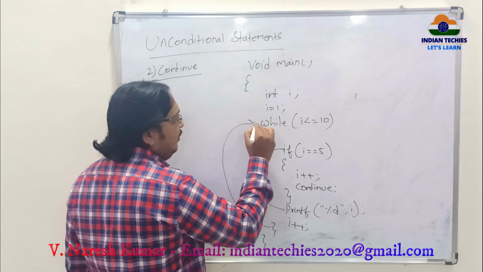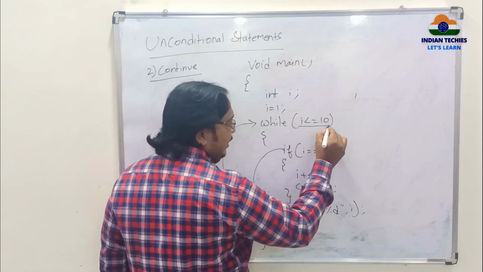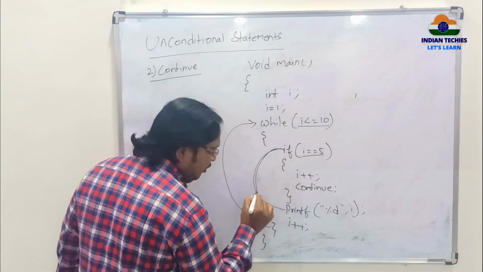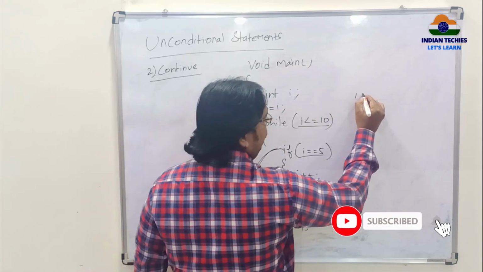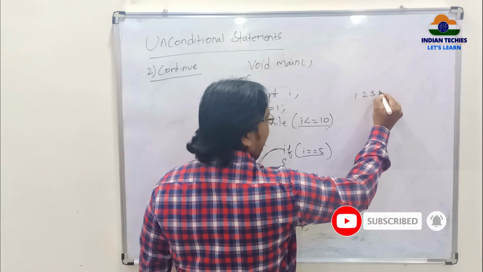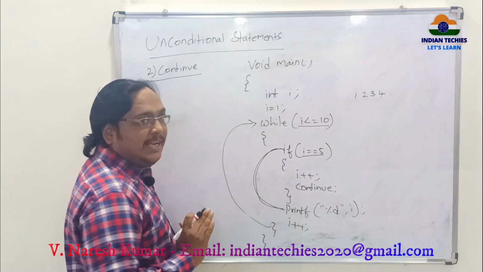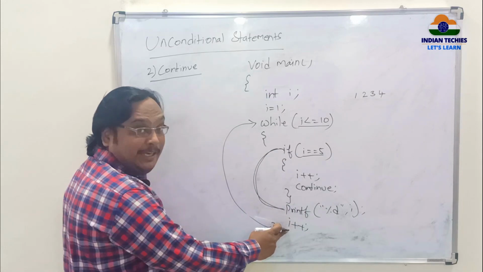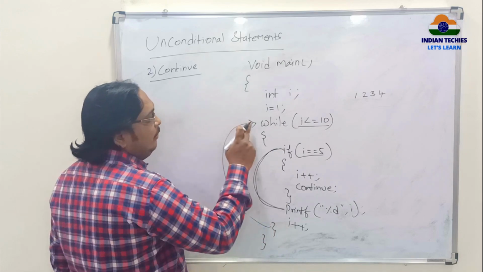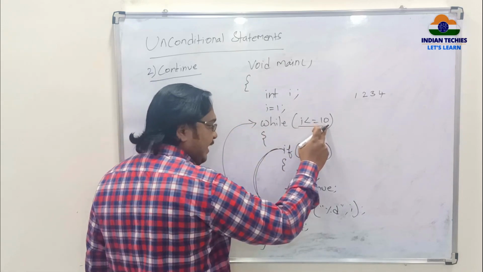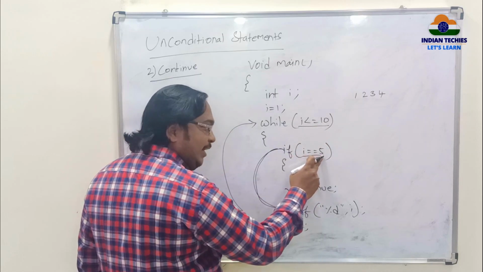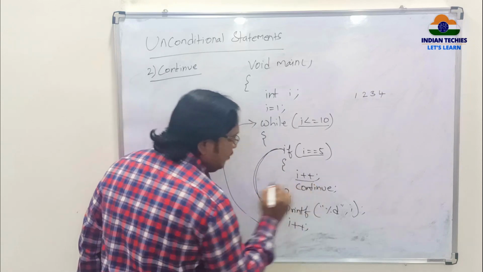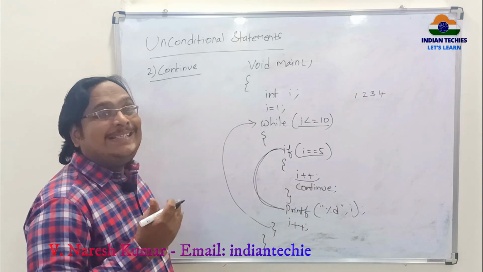Again it goes to the starting of the while loop. Now 2 less than 10, yes, go inside. 2 is equal to 5, no, and comes out of the if statement, printf 2. Next 3 also not equal to 5, 4 also not equal to 5, so it will print as usual. Next, after printing 4, I plus plus, 4 plus plus becomes 5. Then again I go back. 5 less than 10, yes. 5 is equal to 5, yes, goes inside the if for the first time. Now I plus plus, so 5 plus plus becomes 6.